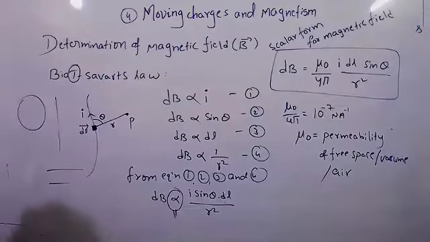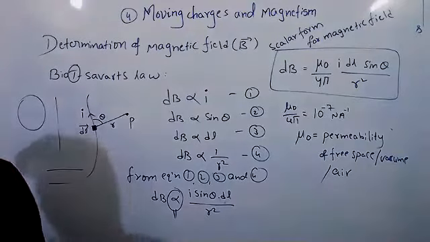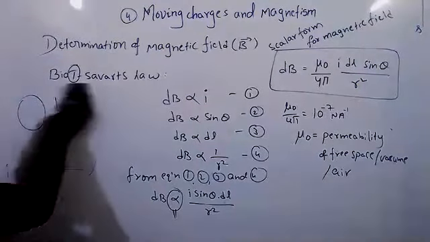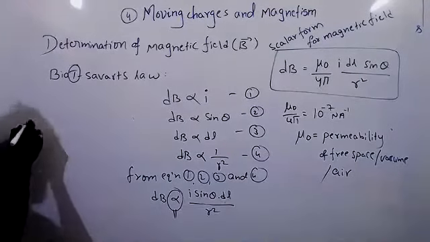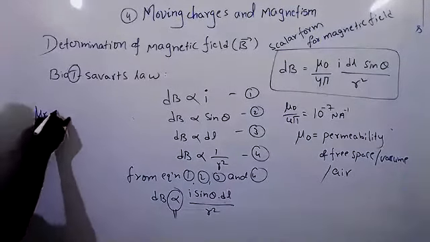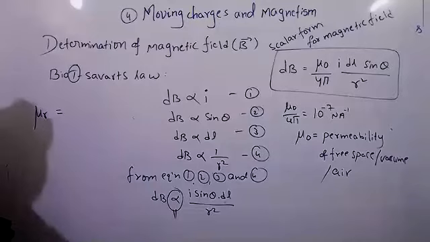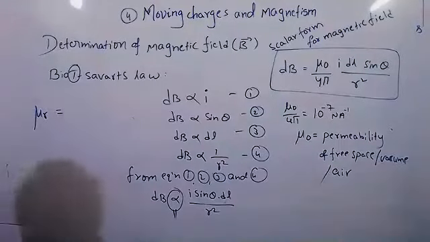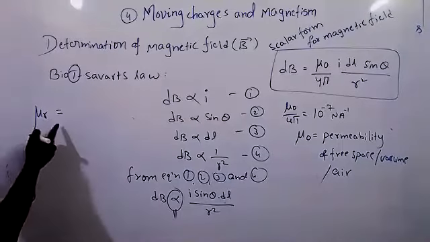Permeability, the name itself. And we know this mu r. What is mu r? Relative permeability.